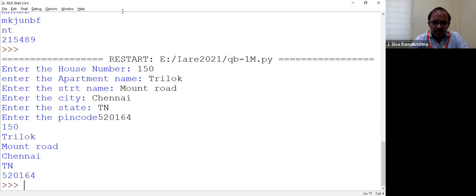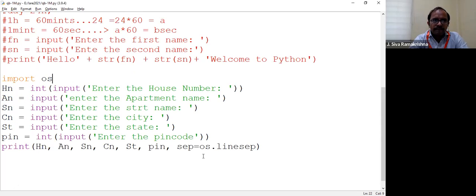We will import OS and then we will tell all these variables should start with a new line. That is what we want to tell. So make a note of this. This is something new.